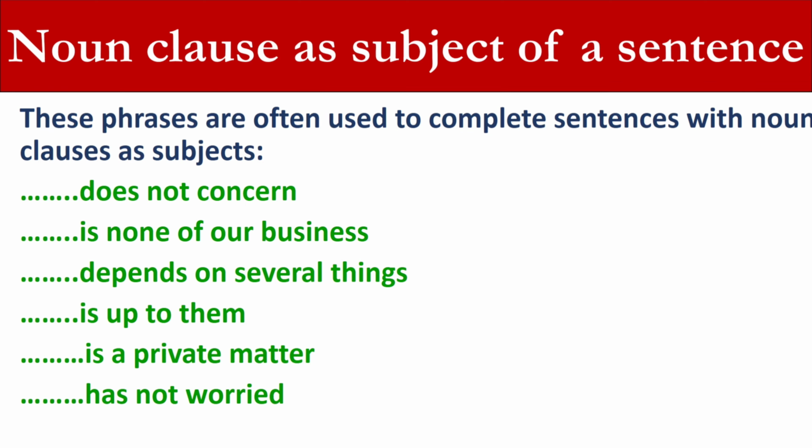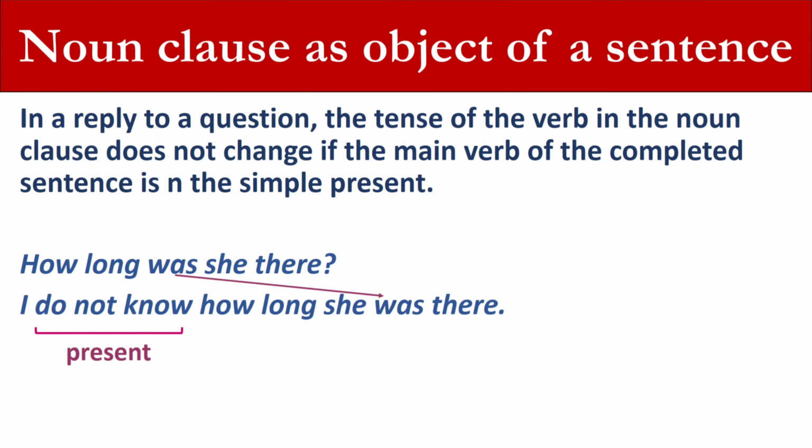Does not concern. Is none of our business. Depends on several things. Is up to them. Is a private matter. Has not worried. Noun clause as the object of the sentence.